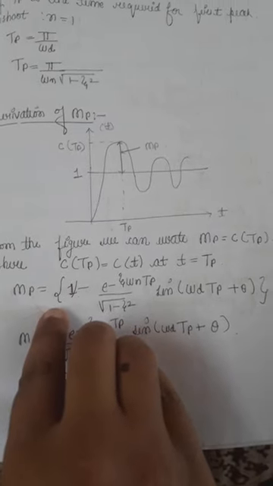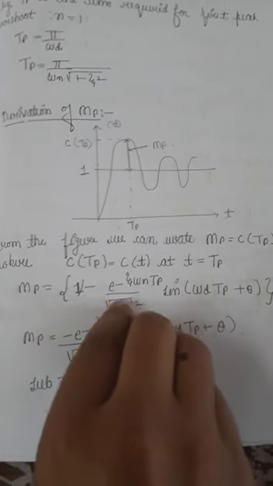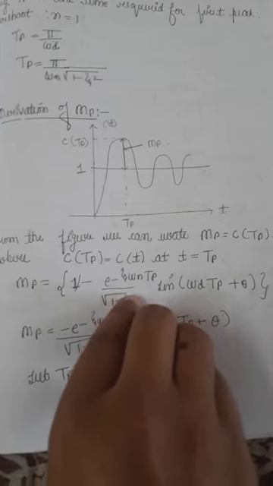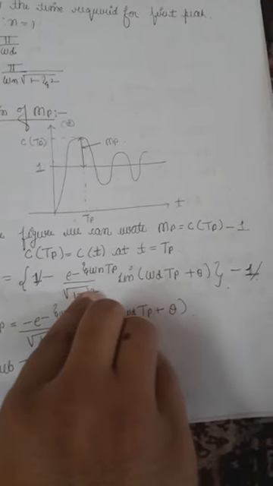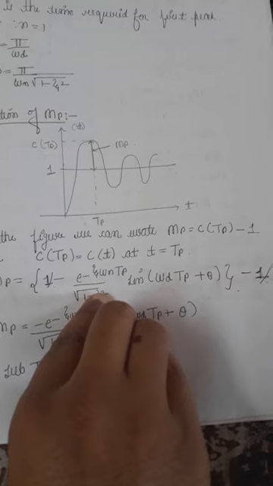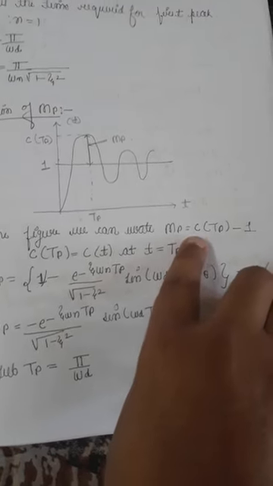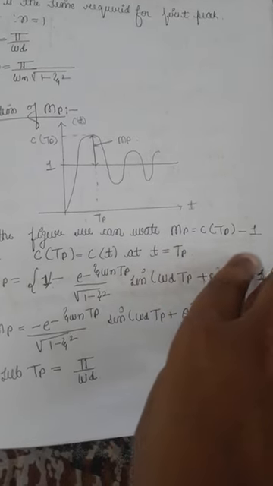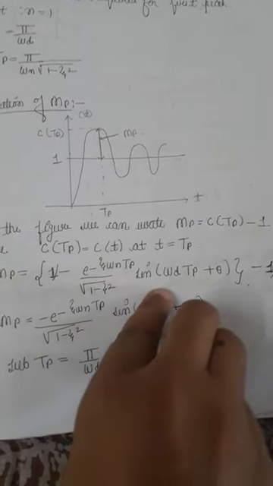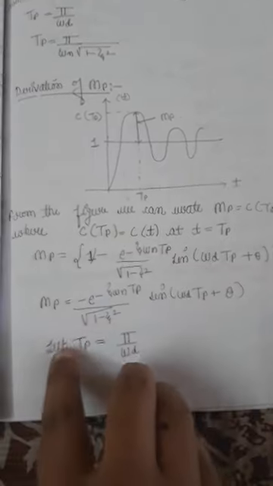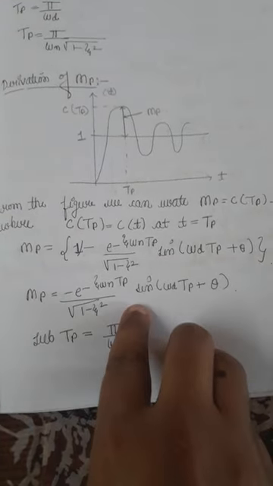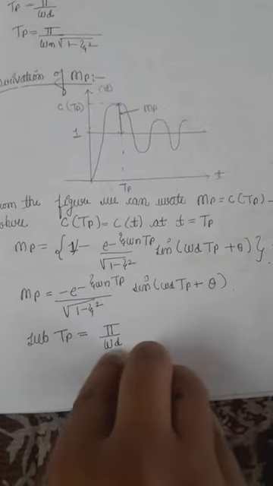MP is equals to 1 minus C of t, C of t we know this, and minus of 1, because MP is equals to C of TP minus 1. So C of TP is 1 minus this, minus 1. So this gets cancelled. So MP is equals to, you will write this. Substituting TP is equals to pi by omega d, here this omega d gets cancelled.